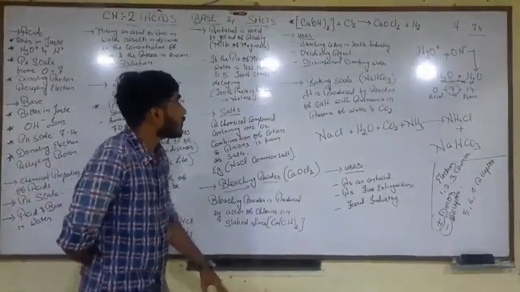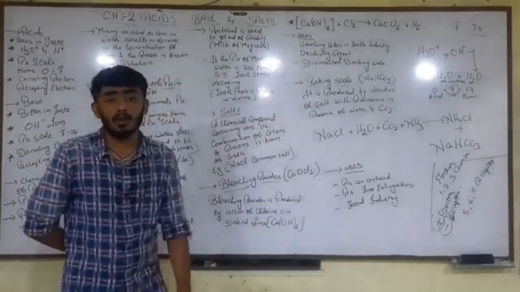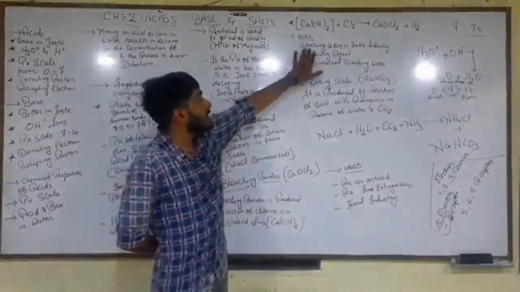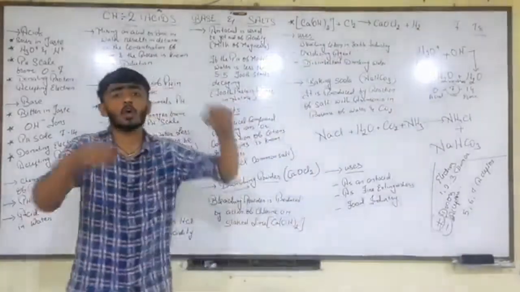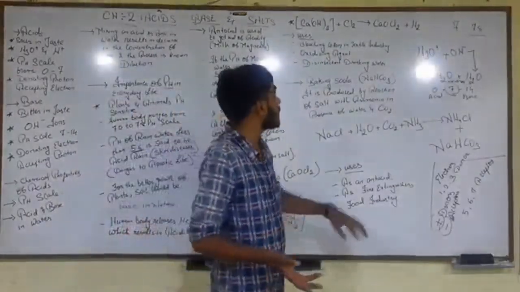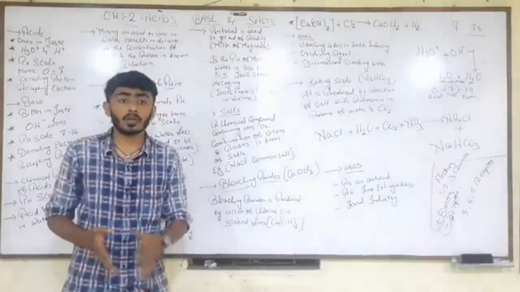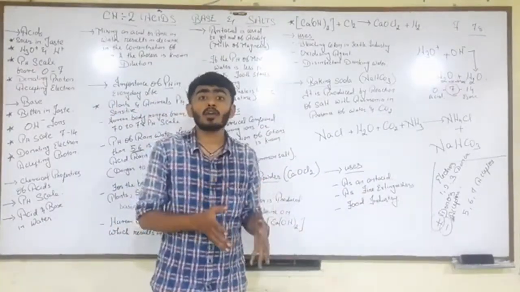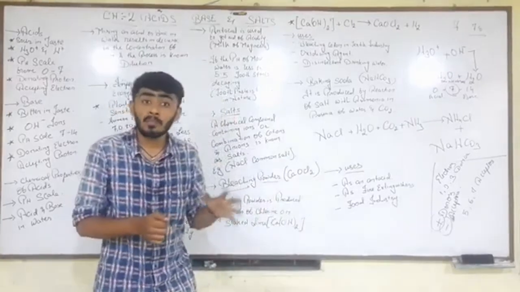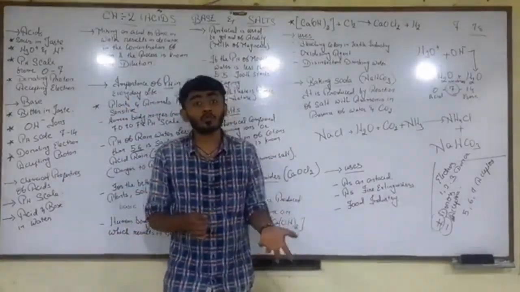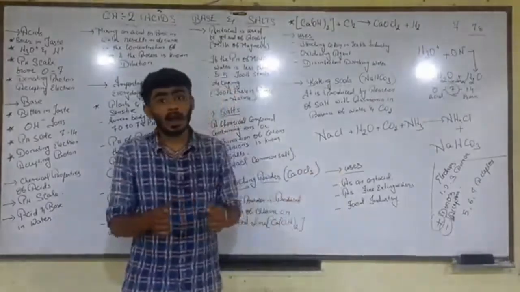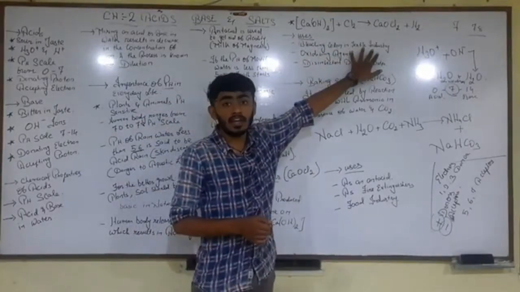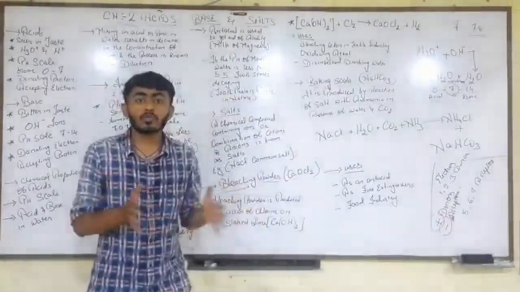Now we are going towards the uses of bleaching powder. It is used in bleaching cotton in textile industries. Let me explain in brief. You have seen that the clothes we buy from the outside market nowadays are quite soft. They first bleach the cloth to make it soft and ready to wear, whereas the clothes we get tailored are quite hard and we need to make them soft. This bleaching of cotton in textile industries is what makes the clothes soft.